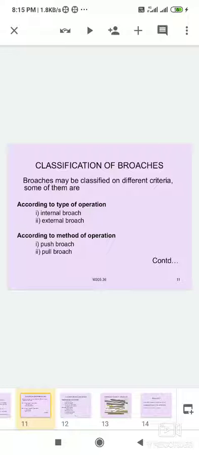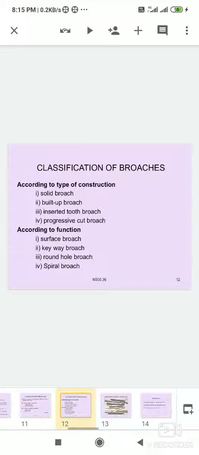Next one is the pull type broach. The broach is pulled through the work while broaching. It is longer and subjected to tensile load. Metal removal broaches are of full type. All surface broaches are of full type.